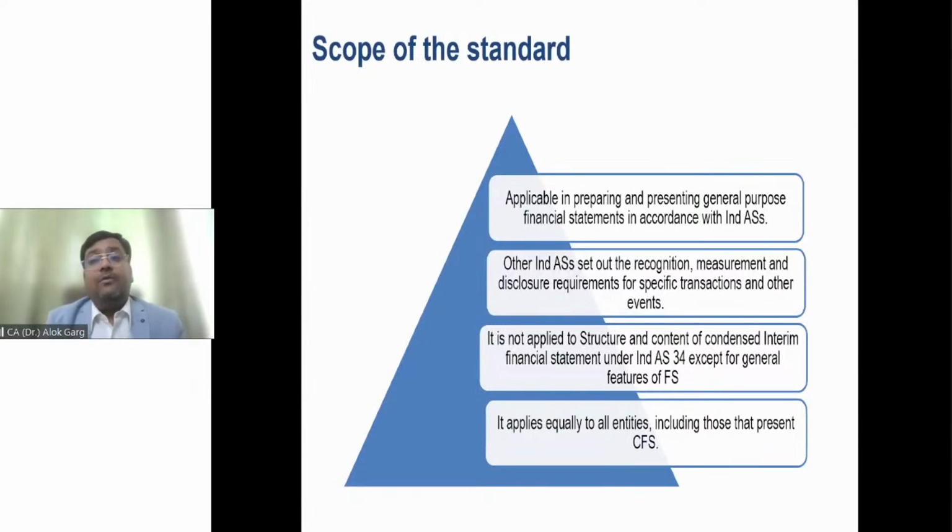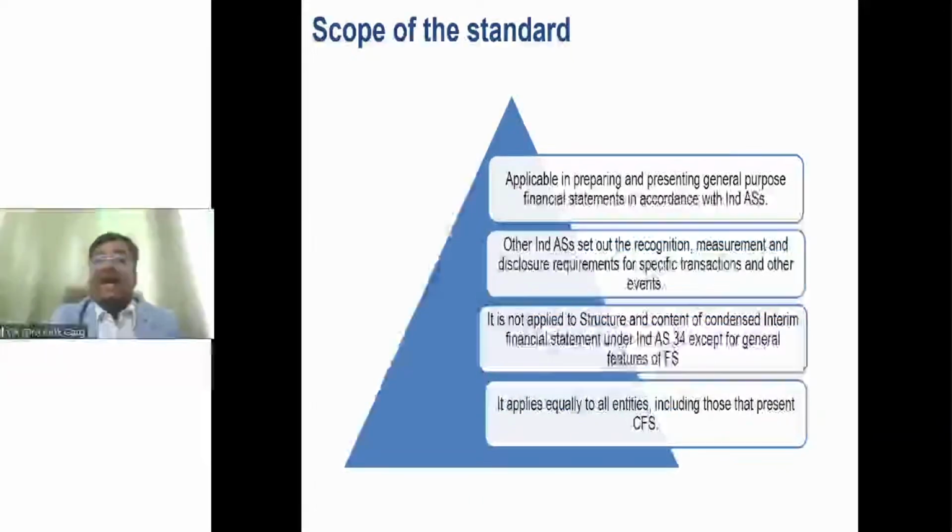Okay. Now coming to the scope of the standard. This standard is applicable in preparation and presentation of general purpose financial statements in accordance with Ind AS. So this standard is only applicable for presentation of general purpose financial statements. Other Ind AS set out the recognition, measurement, and disclosure requirements for specific transactions and other events.